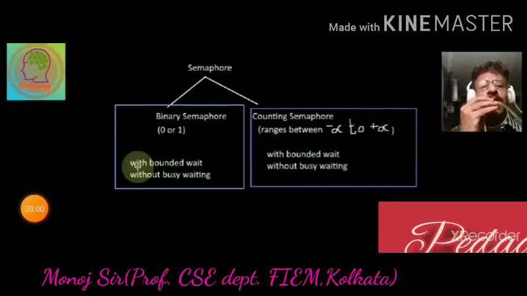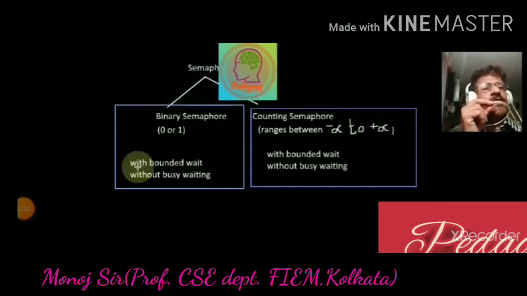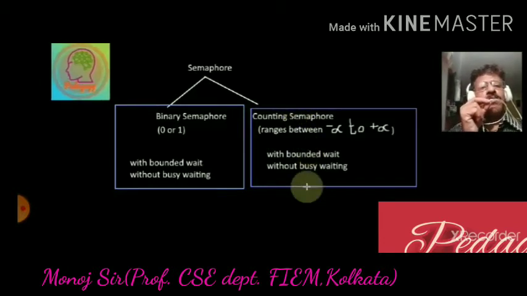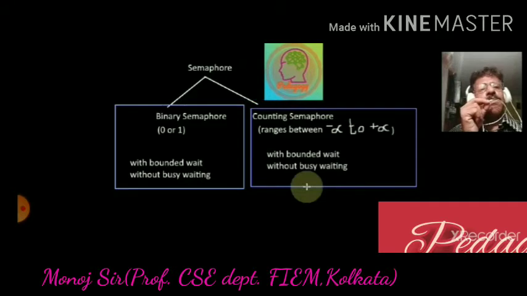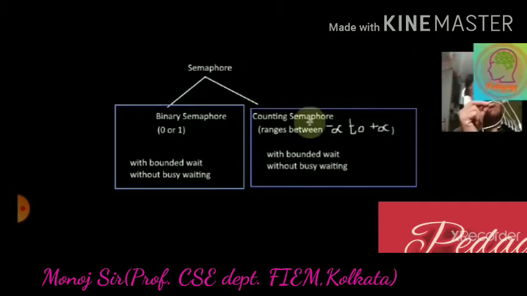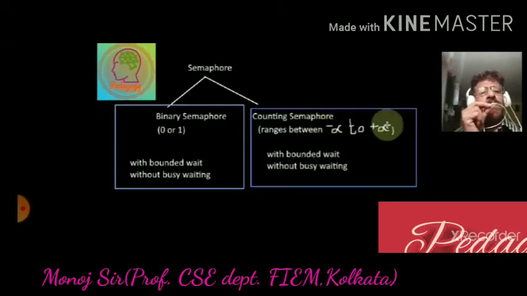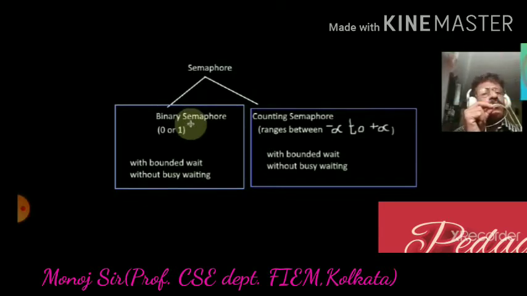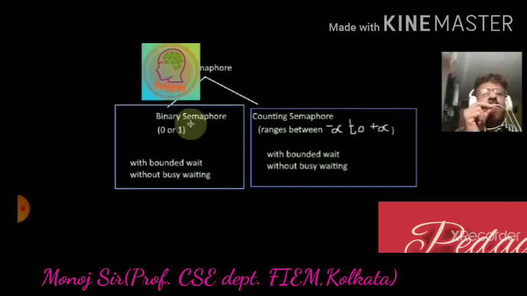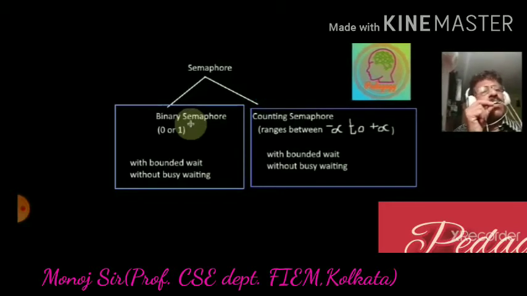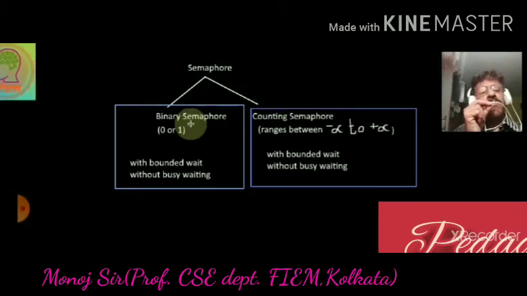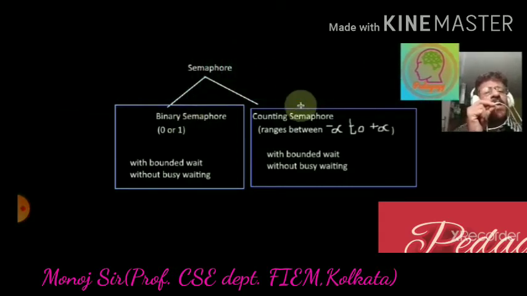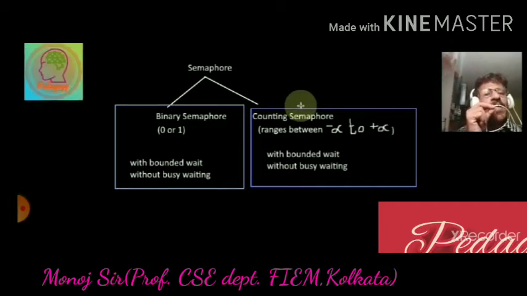Hello students, today we will discuss counting semaphore. In the critical section problem we have already discussed binary semaphore, which contains either 0 or 1. The value of the semaphore, we know, is an integer, and both semaphores maintain bounded wait and work without busy waiting, whether it is a binary semaphore or a counting semaphore. In the counting semaphore, the integer value ranges from minus infinity to plus infinity, and it also follows bounded wait and no busy waiting.